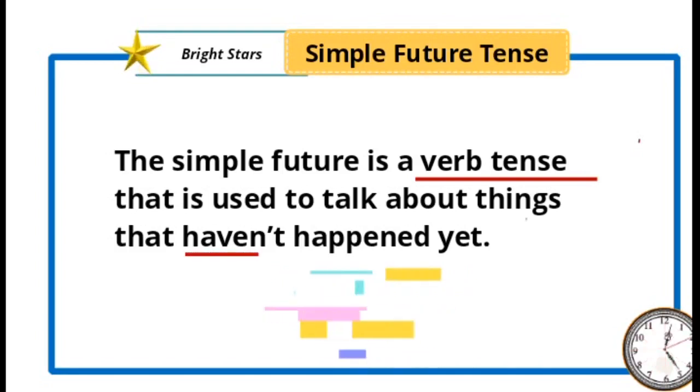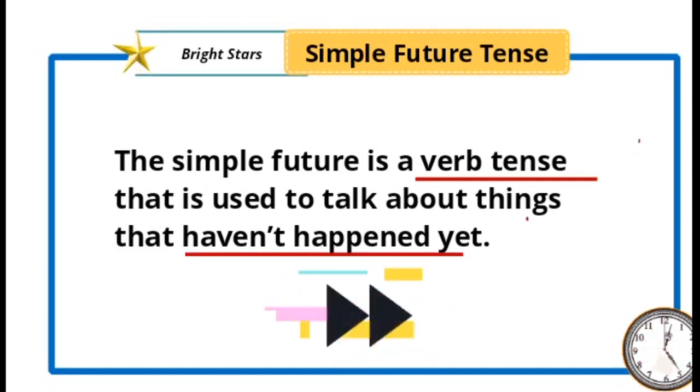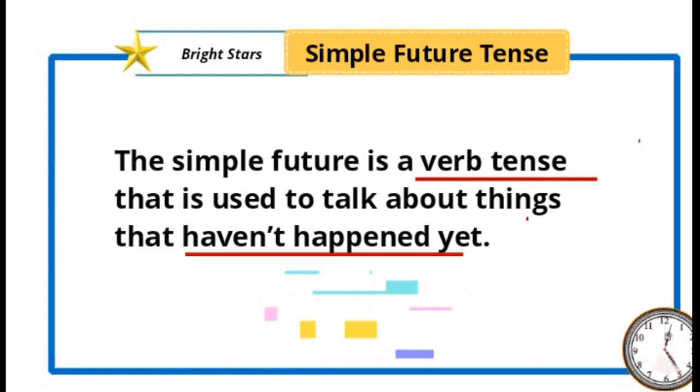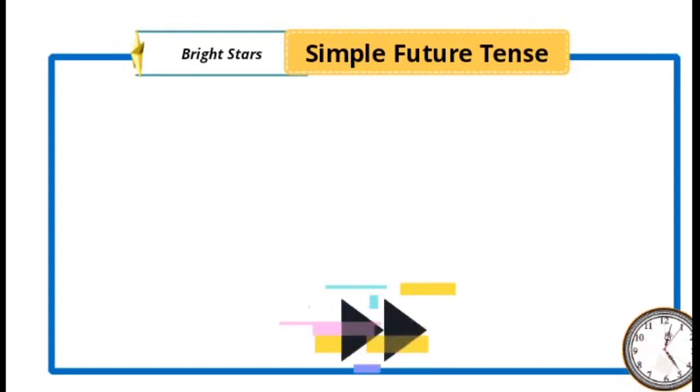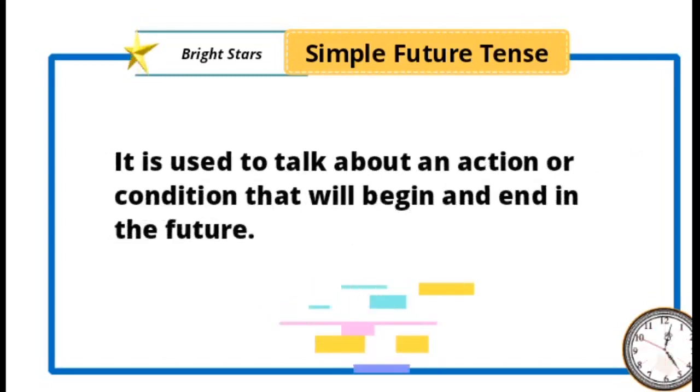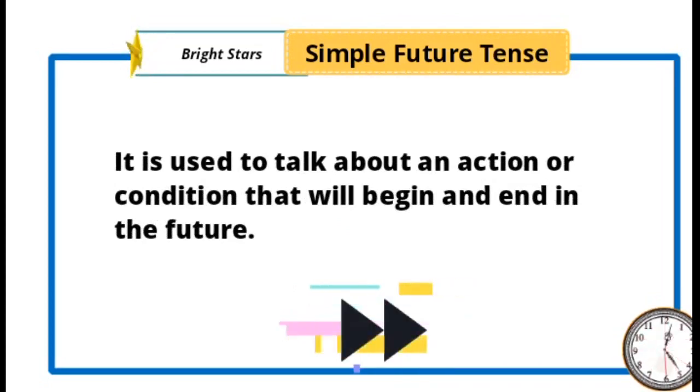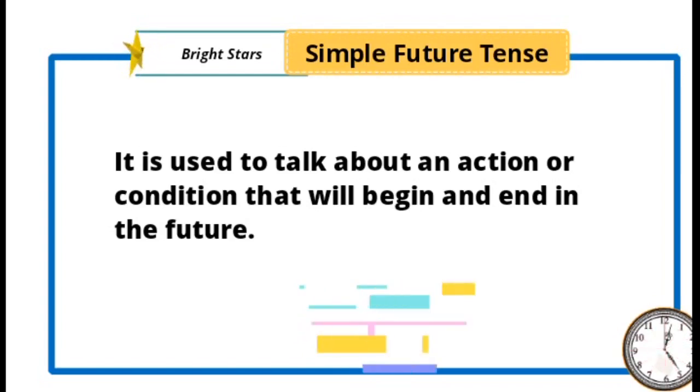This verb tense is used for those actions which haven't happened yet, which are going to happen in future, which are being planned to do in future. It is used to talk about an action or condition that will begin and end in future. Both beginning and ending will be in future, though they might have been planned.